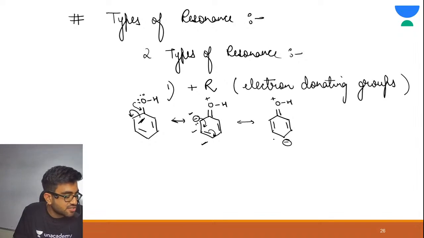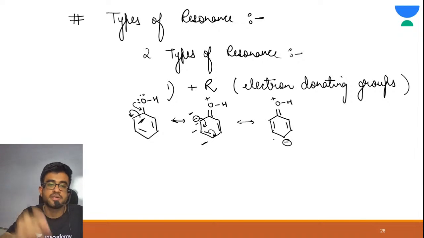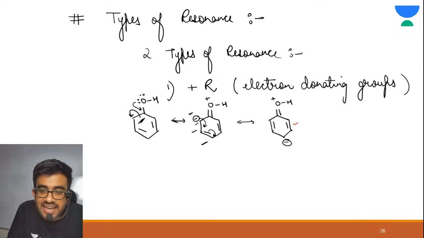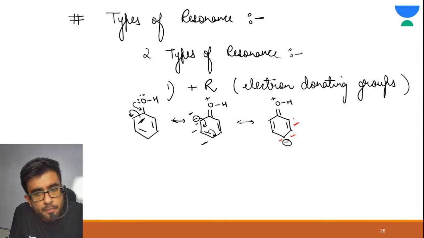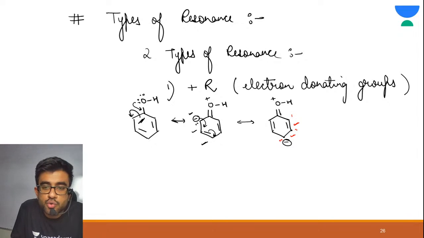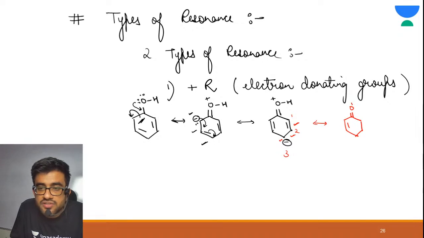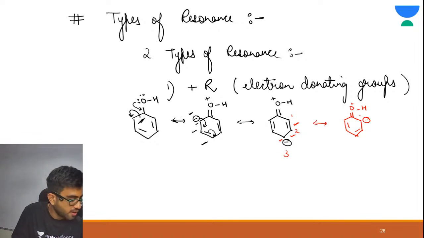Tell me in the chat section, is resonance further possible? Yes. Again, see, here there is a double bond, single bond, and a negative charge, which means a lone pair. So again it is possible. Just write 1, 2, 3. Similarly, just make these structures as it is, make a double bond between 1 and 2, and take your charge on 1. This was the trick.